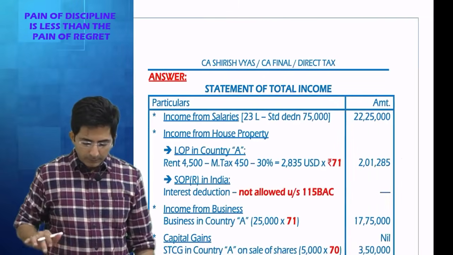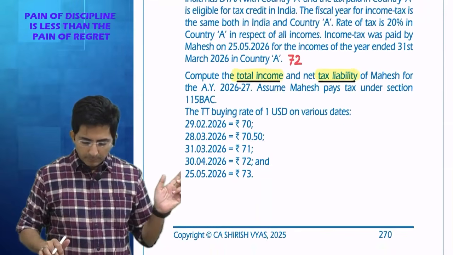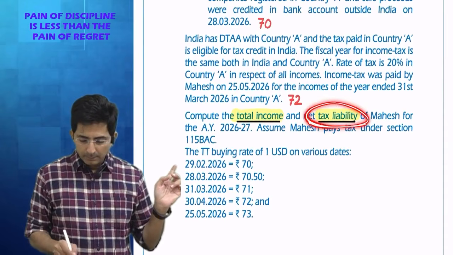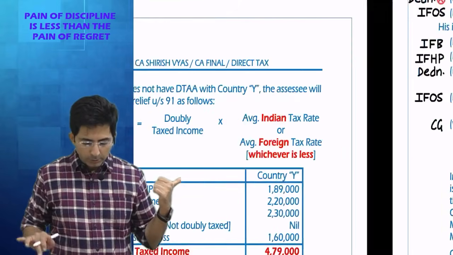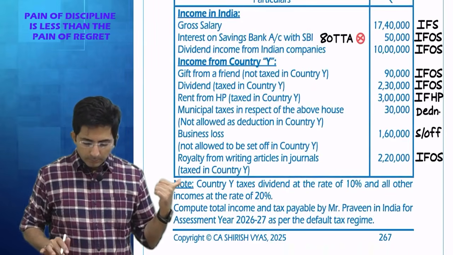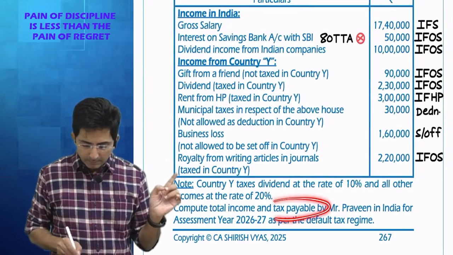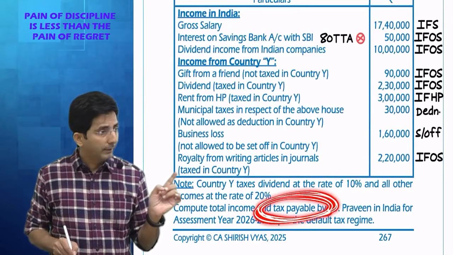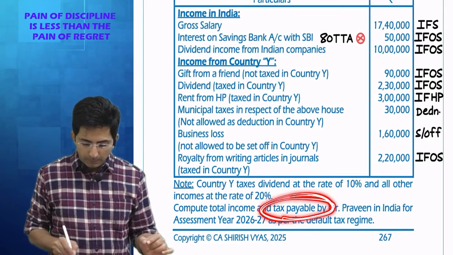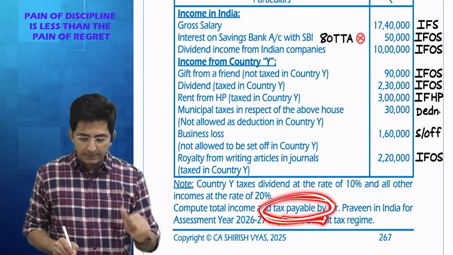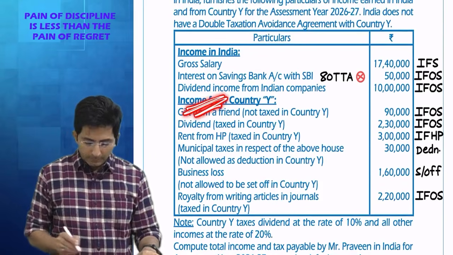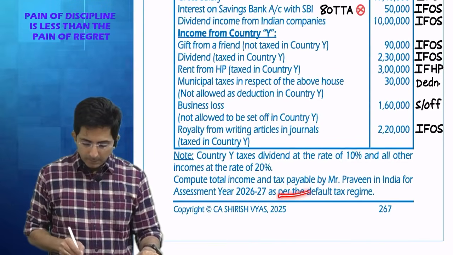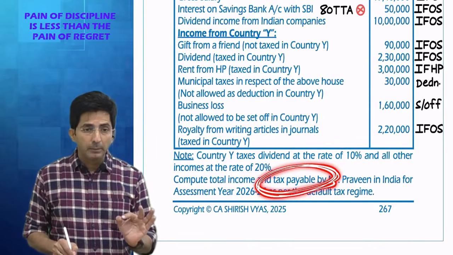Like see, if you see the previous question, look. Here what was asked? Tax liability. Okay. One more question I'll show. Look. See here there was one question, tax payable. Okay. Here the question was of tax payable. So here also ideally you should adjust TDS. TDS for what? Dividend income. Here also the question was on tax payable, and whenever the question says tax payable, it is always better to show the effect of TDS.